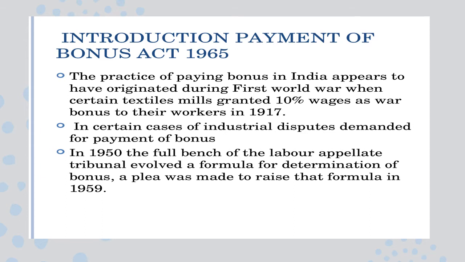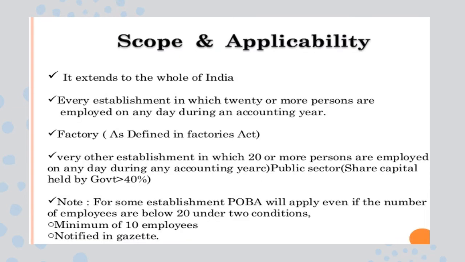We have even seen a lot of cases where there is an industrial dispute, which can be mooted when the bonus is not paid to the employees. In 1950, a full bench of the Labour Appellate Tribunal gave us the formula to determine this bonus, and that particular formula is what we follow in the 1965 Act.